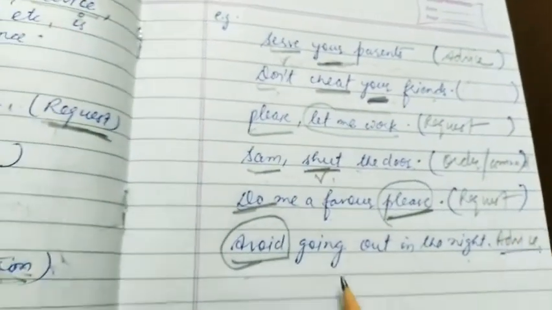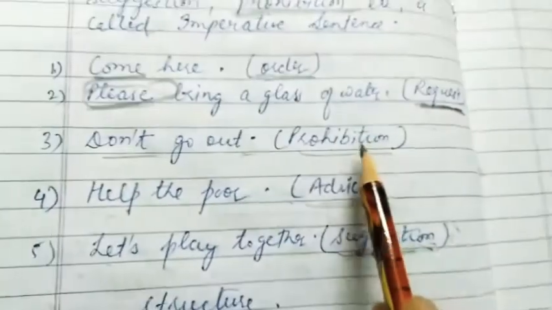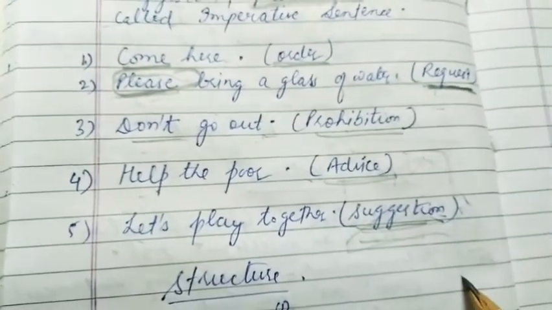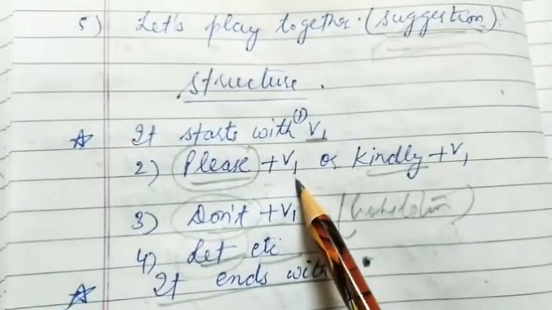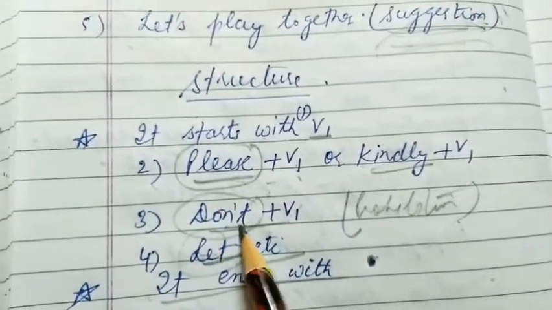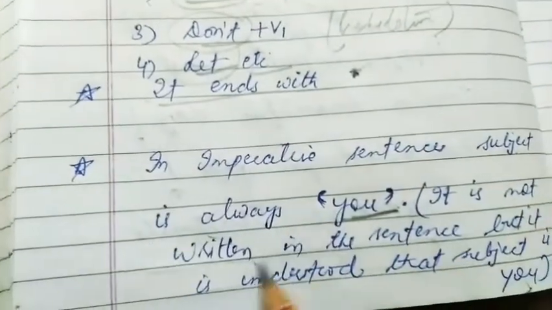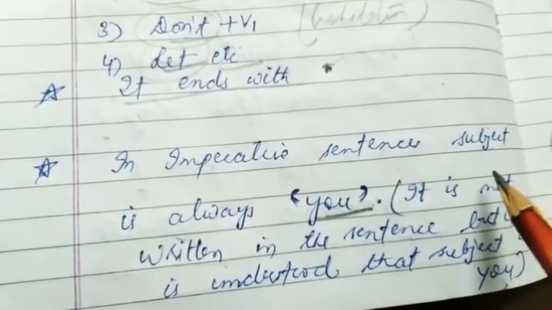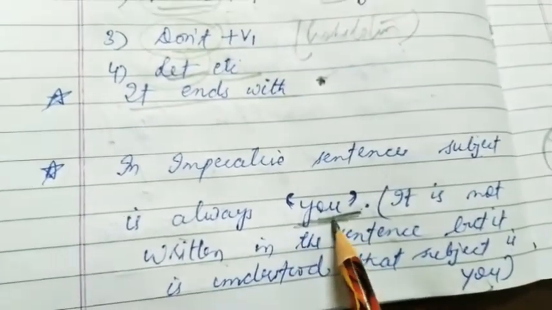So in imperative sentences, what are the kinds which we must know? These are request, order, prohibition, advice or suggestion. Advice and suggestion are one and the same thing. So you should know about the structure of these. They start with the verb first form, or we can use these words also, and they end with a full stop. Another important thing is that the subject is always you, except for a few cases where there can be exceptions. Otherwise the subject is always you in imperative sentences.